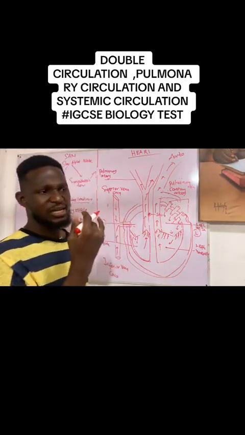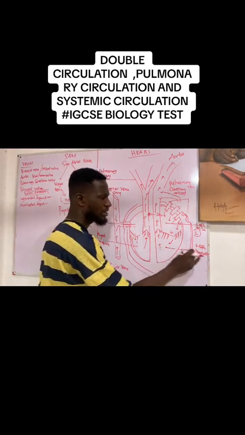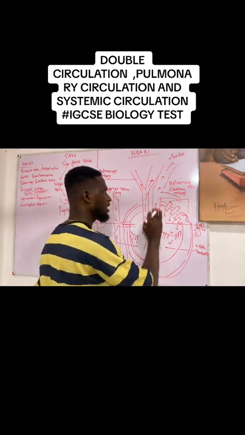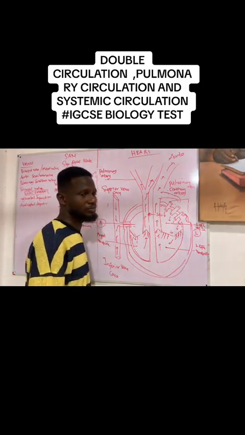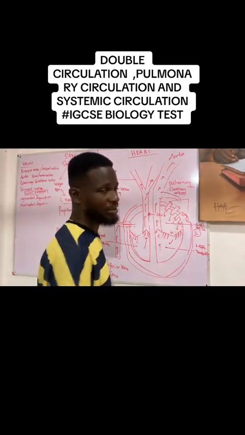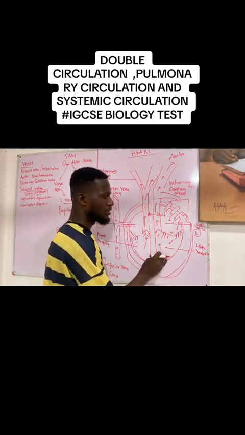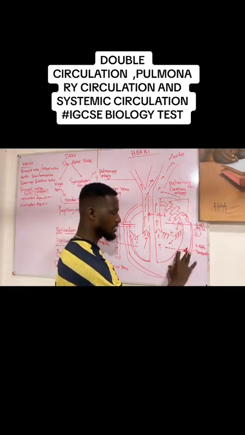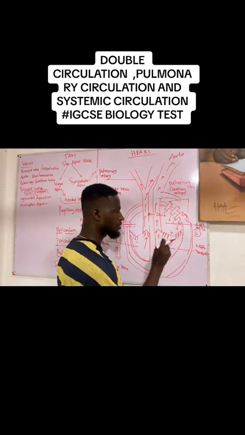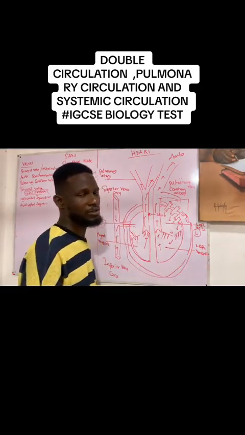Systemic circulation, on the other hand, is a circulation where oxygenated blood in the left ventricle is ejected through the aorta to the various parts of the body for metabolism. So if you have oxygenated blood inside the left ventricle, during the systolic phase, the muscle would contract and eject the content through this particular aorta to the system for systemic circulation.